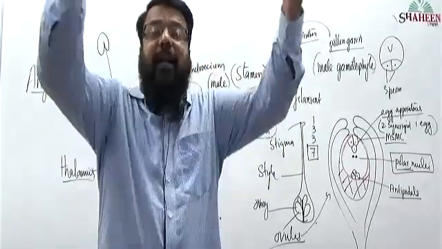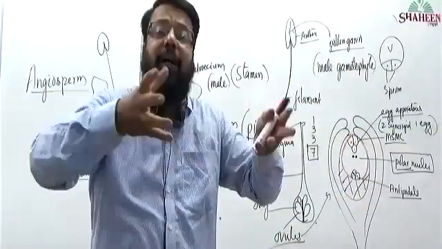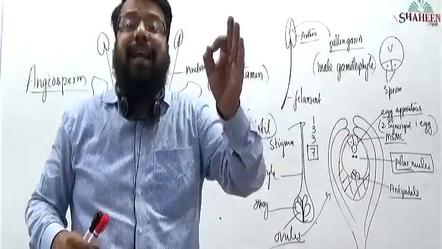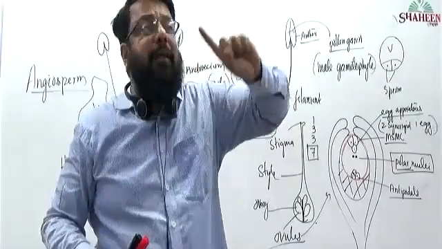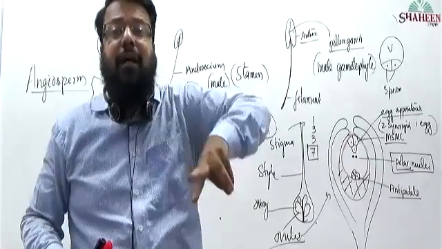What happened to that surviving cell? That surviving cell grew into a bigger one. What happened further? Further division took place, and reorganization of cells took place. What are the reorganized cells? 3 different types of cells. One is the egg apparatus, the second is the central cell, and the third is the antipodal.